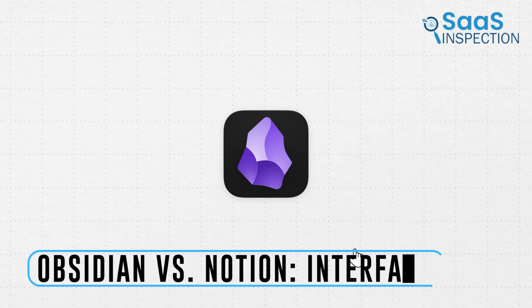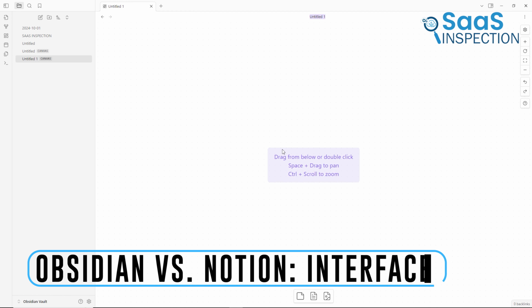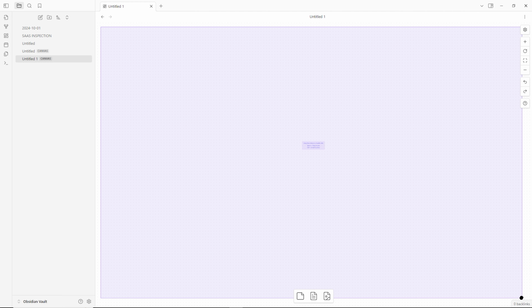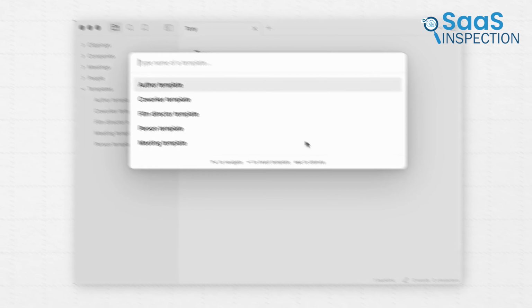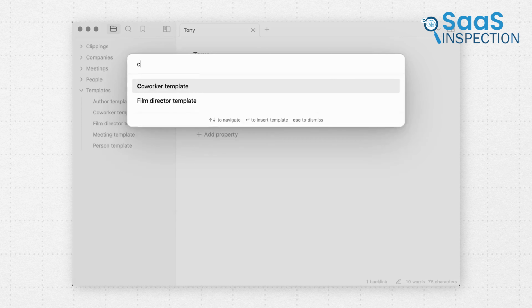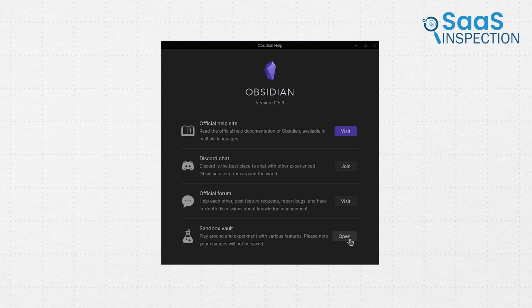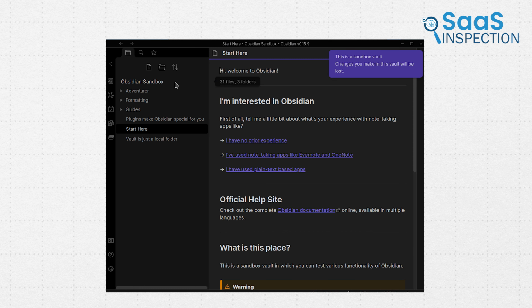In the first instance, when you launch Obsidian, what strikes your eye is that it does not have a complex interface. It's not over the top, and that's on purpose. What we found most different from Notion is that Obsidian's interface is more empty or white for you to make it what you want it to be. But thankfully, it has many inbuilt templates and preset structures, and this is not bad if you like things done in your own way. You begin with what they call the vault. This is simply a folder where all your notes are held.